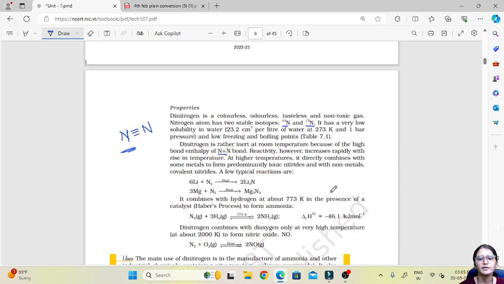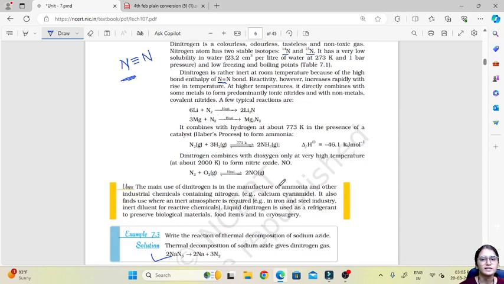At high temperature it directly combines with metals to form predominantly ionic nitrides. For example, when you react nitrogen with lithium under high temperature, we get lithium nitride. If you react magnesium with nitrogen, we get magnesium nitride.